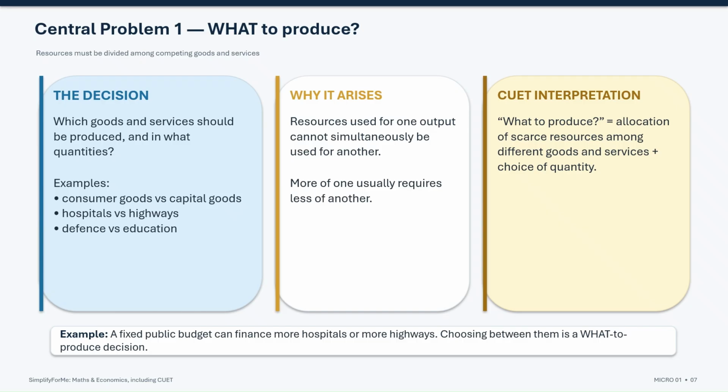So, for CUET, remember, what to produce means allocation of scarce resources among different goods and services, along with deciding their quantities. If a fixed public budget can finance either more hospitals or more highways, choosing between them is a classic what to produce decision.